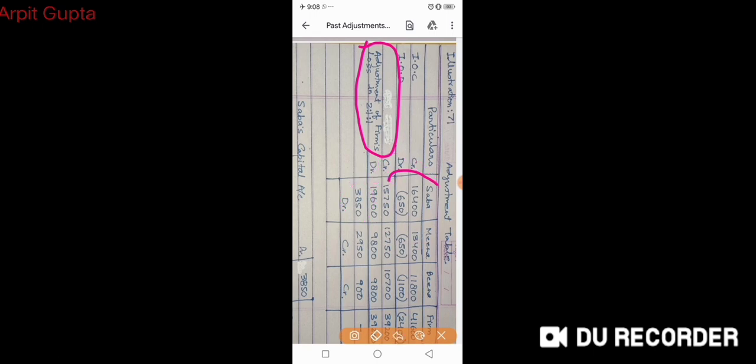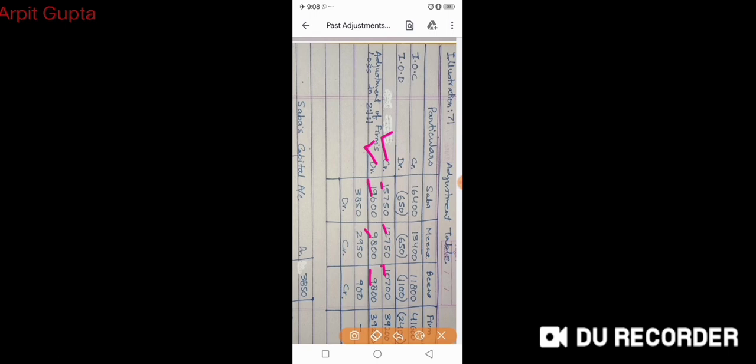So these two symbols are already written here. Credit symbol and debit symbol. This is credit symbol, this is debit symbol. So credit means partners are getting this amount. This is the amount they are getting. And debit means partners are paying this amount. So they are paying this amount.